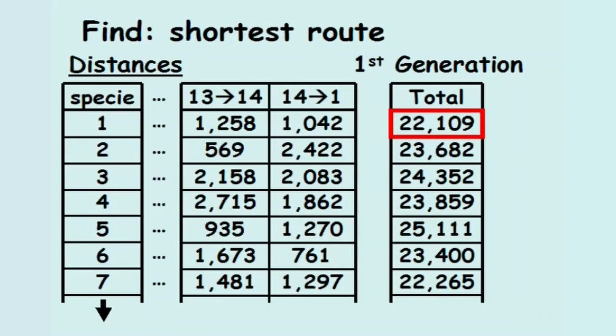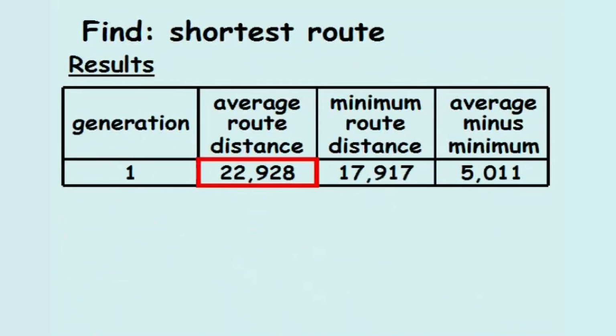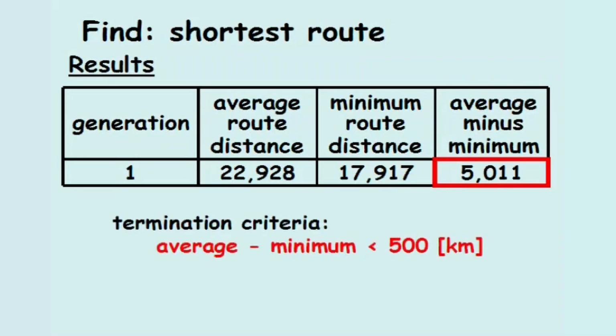From this first generation of 64 species, the average route distance equals 22,928 kilometers. The minimum route distance equals 17,917 kilometers. And the difference between these two distances equals 5,011 kilometers. Since the difference is greater than 500 kilometers, the termination criterion is not satisfied, and a new generation of species will be synthesized.